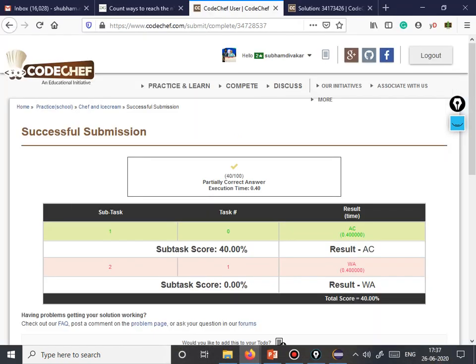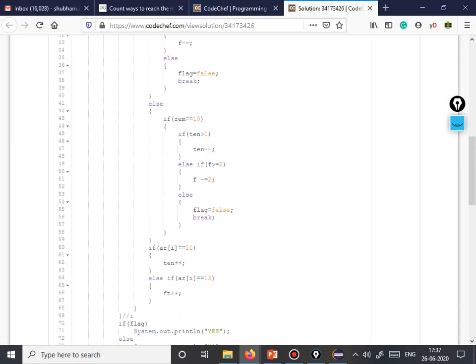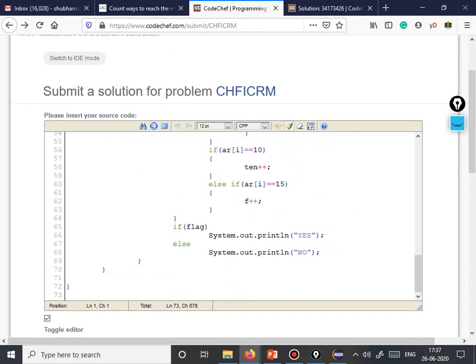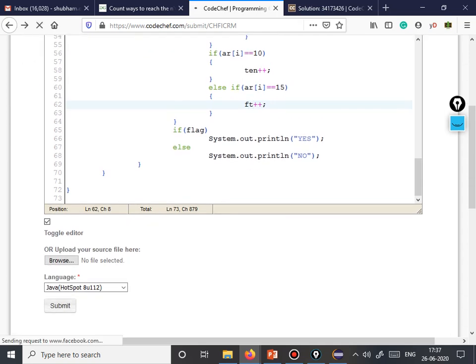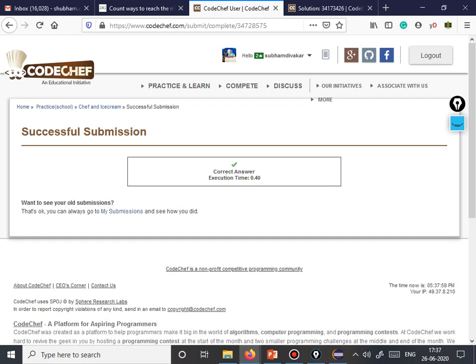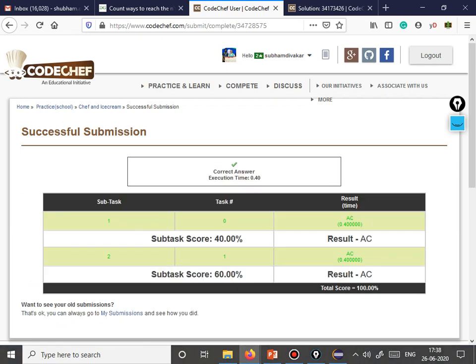So let's check again. This was my solution which I did earlier. I guess I have done exactly the same thing I'm doing now also. Okay, let me check. Yeah, I have written f over here, so we'll replace that with ft. And I guess now we are good to go. Okay, so we have a correct answer over here.